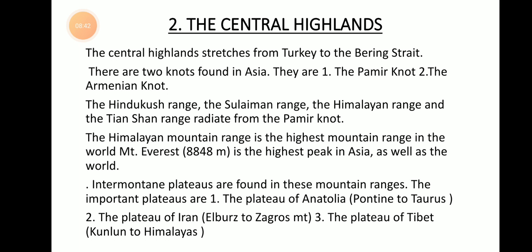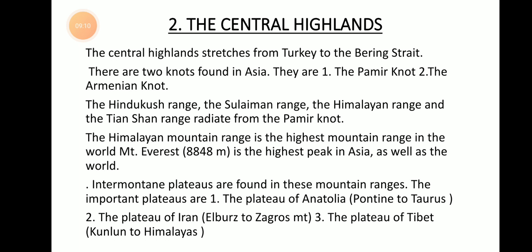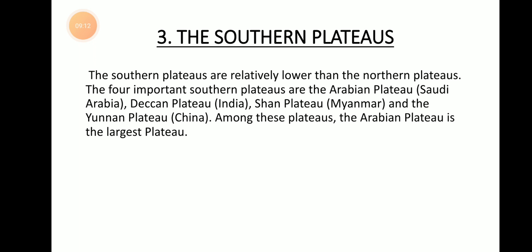So the important plateaus found in the intermountain plateaus of Asia are the plateau of Anatolia, which is found between the mountain ranges of Pontine to Taurus, and the plateau of Iran, which is between Elbrus to Zagros Mount, and the plateau of Tibet, Kunlun to Himalayas. Okay, these are some of the informations about the central highlands.